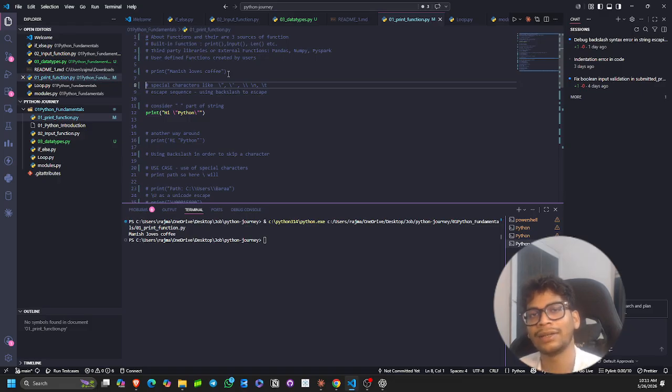Python takes it that if something is under double quotes, it is a string and you have to print that. Double quotes act as a boundary. But what if I want to print that double quote also? Here we will be using the backslash to escape the special characters. So the backslash is very important here, and we will look at it right now.